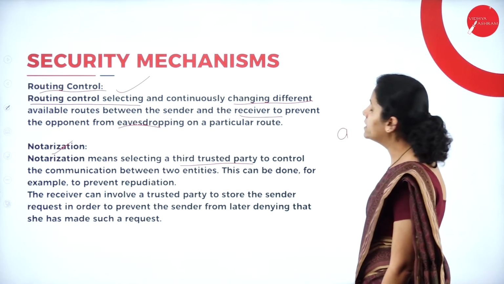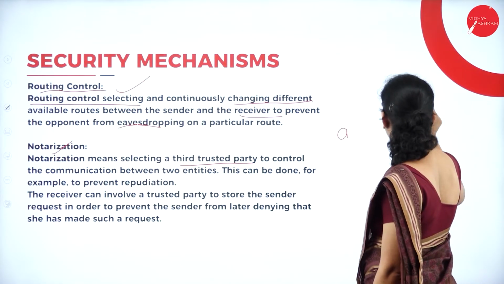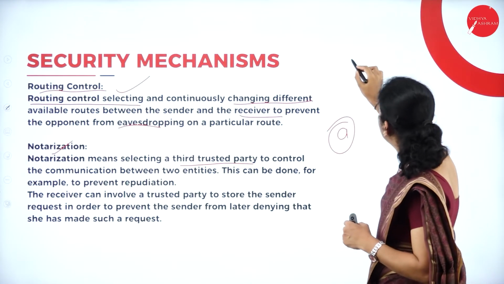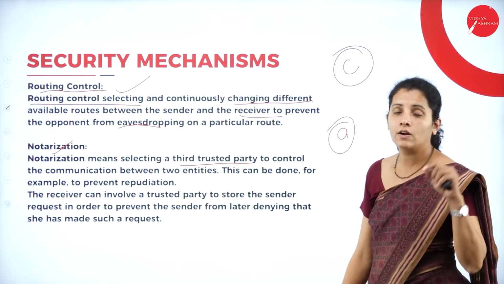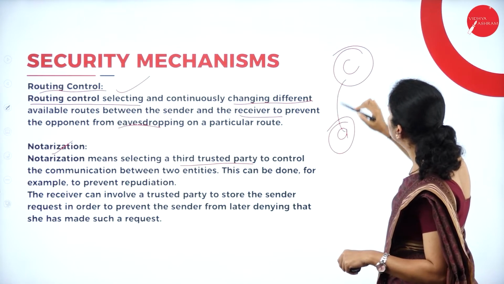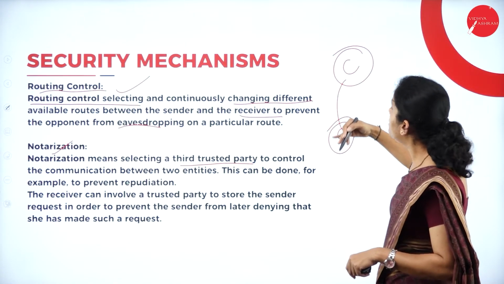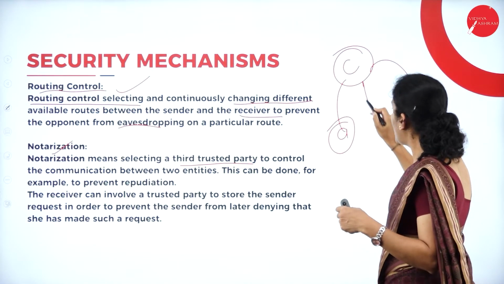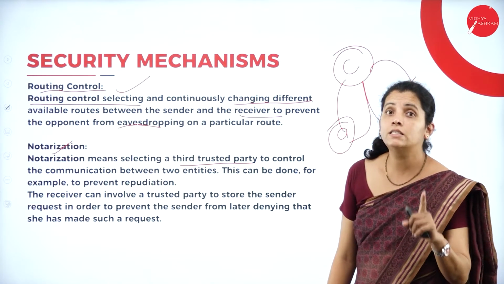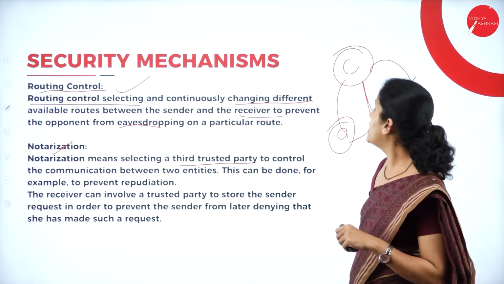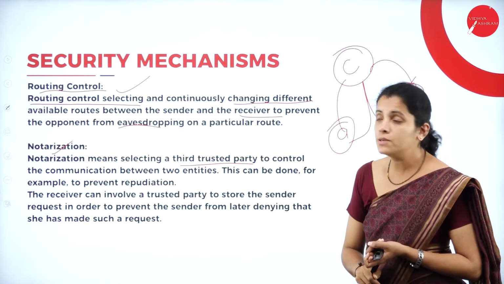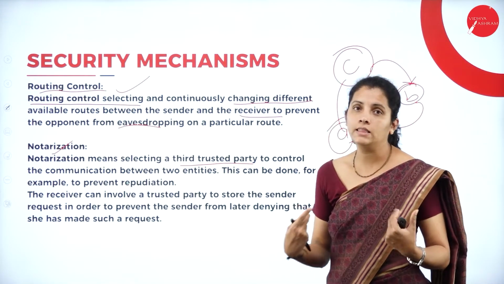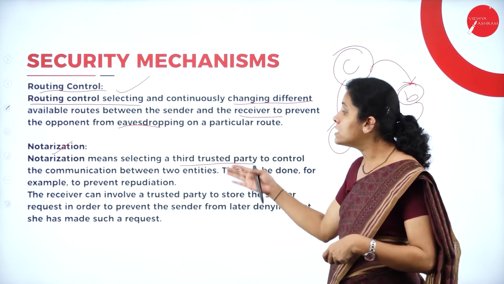That is, think that here I have sender A and here I have sender B. So instead of communicating directly, I'm going to have another trusted party called C. Now I'm going to send the data to C. From C, B is going to get it, and from B to C, and from C to A. So here C is the trusted third party, and he or she is responsible for controlling communication between the two parties, that is, the sender as well as the receiver.